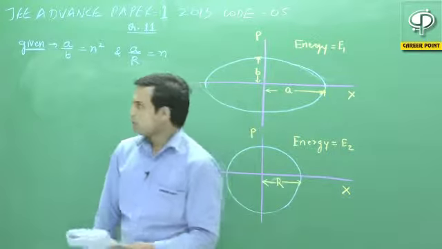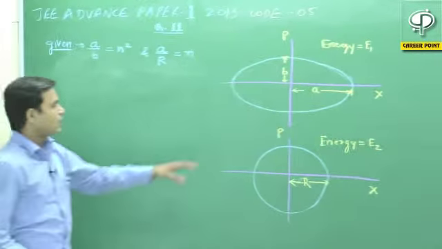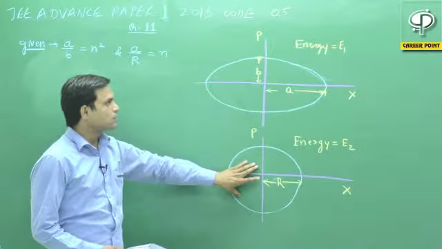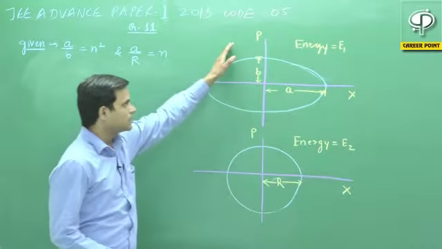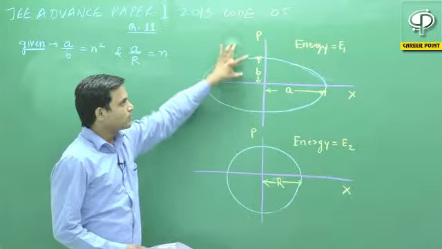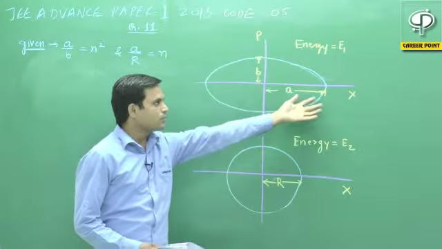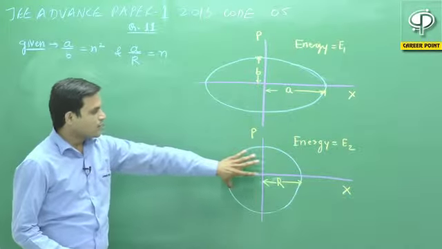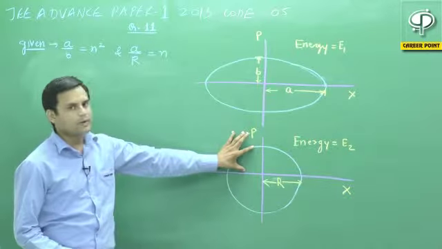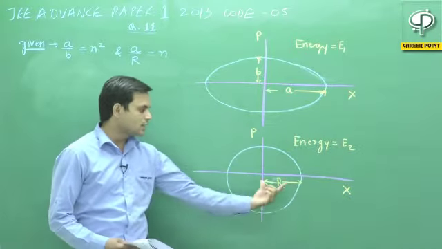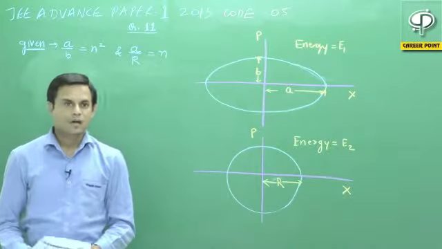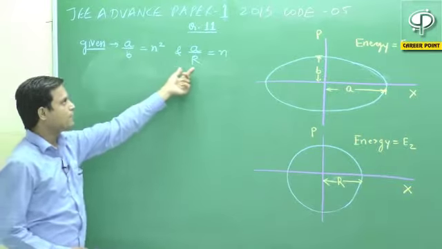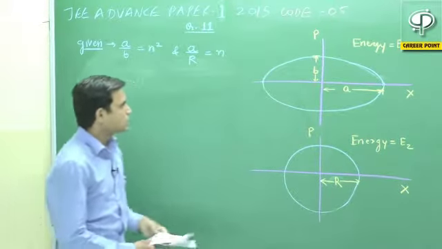In the question we have two oscillators and the graphs have been given to us. The graphs are between position and momentum. The amplitude of the momentum has been given as B and the amplitude of the displacement has been given as A. In the second oscillator, the graph is a circle, therefore the amplitude of momentum and the amplitude of position are the same and equal to R. We are given two parameters here, A by B equals n square and A by R equals n. So let us move to the question.